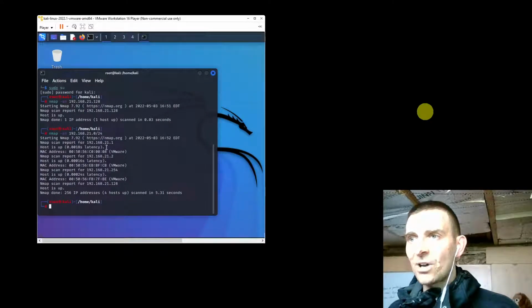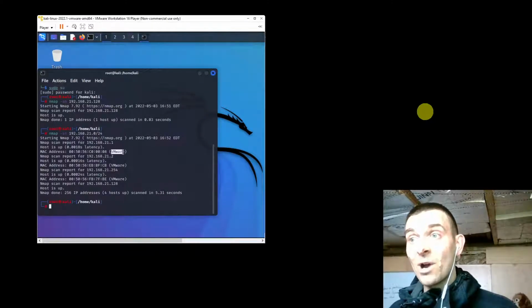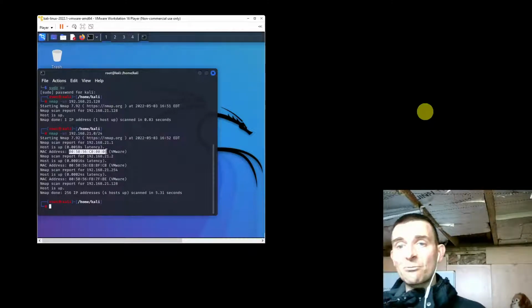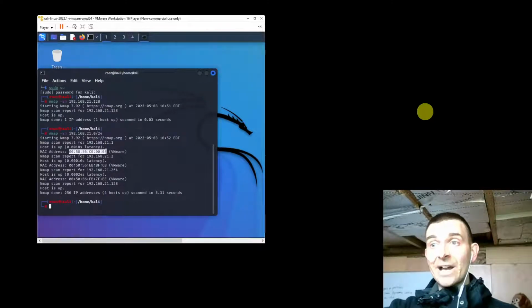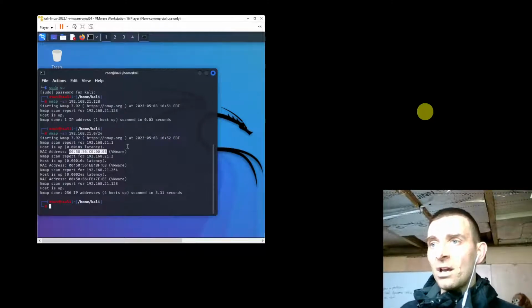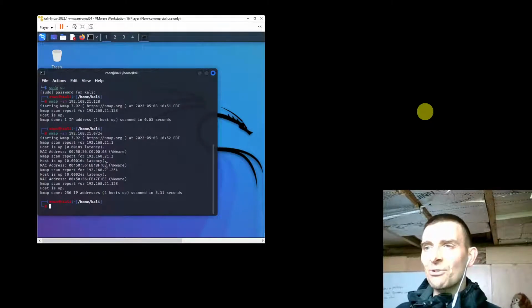So it's managed to find a bunch of different things, and it's kind of saying, oh, well, this is... okay, so this is VMware. So this is a VMware component, and this is its MAC address. So this would be the MAC address of the router. If I was scanning a real network, that would in fact be the MAC address of a router or a gateway. Or it might be this. I'm not entirely certain. It's not important right now.